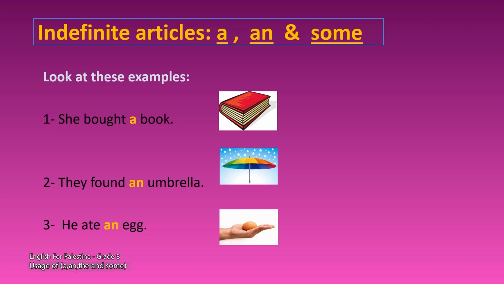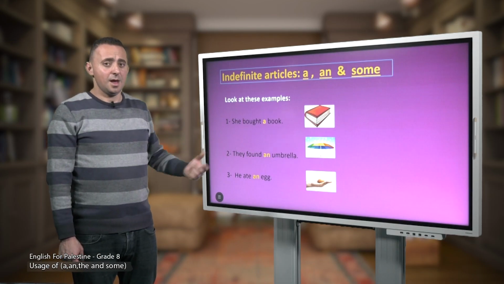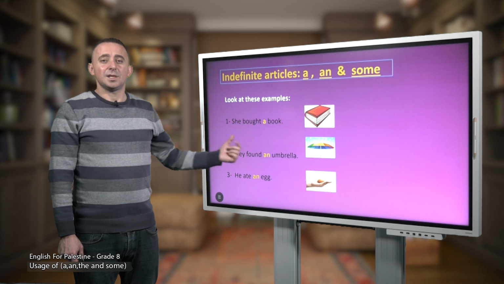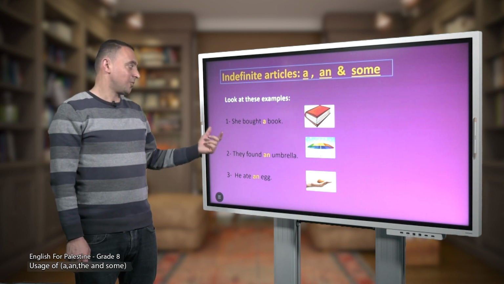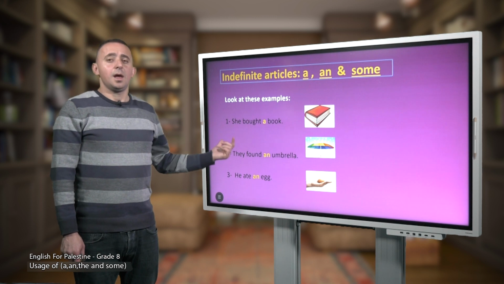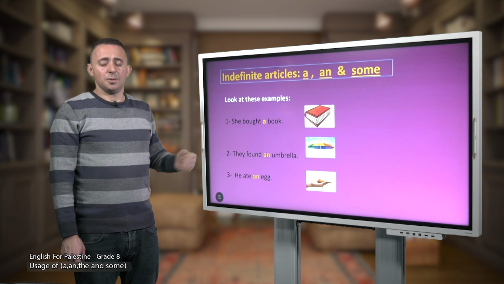Number 2, they found an umbrella. Again, they found an umbrella. Notice we have the indefinite article an. And an is followed by umbrella. Notice the word umbrella starts with a vowel sound. That's why we use an umbrella. We don't say a umbrella, an umbrella, because we have a vowel sound.